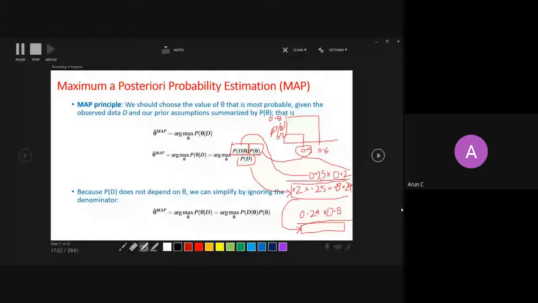Okay, now why are they saying that the MAP estimate is good enough? Can anybody tell me why they say that the MAP estimate is good enough if you write this value? So why is it so? Rather than doing this full expression, they are saying you can do this also, that will give you the same result. Why?